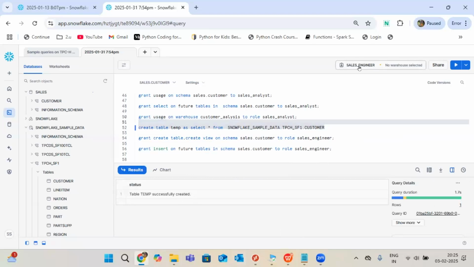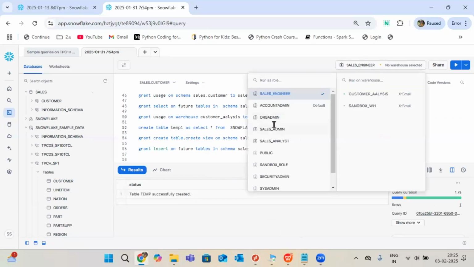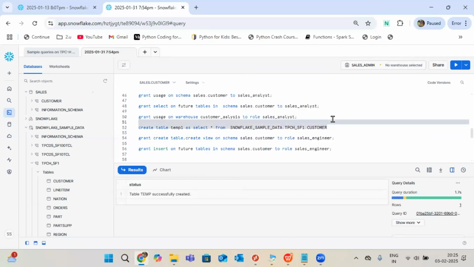Now the engineer is able to create, right? Even admin also. Let me take another table. I just added some extension only. See, whatever sales engineer is able to do, I didn't mention admin anywhere, but still sales admin is also able to create the table. Anything great in admin still? Whatever sales engineer is able to do, the same work is done by the admin also, right? Anything special? Even warehouse also we can do, guys. We now have an additional warehouse. I can provide that to the sales engineer.